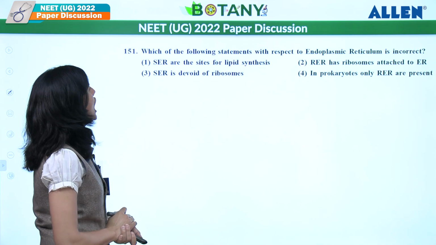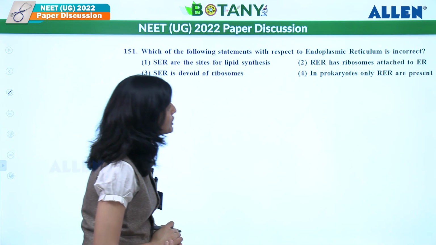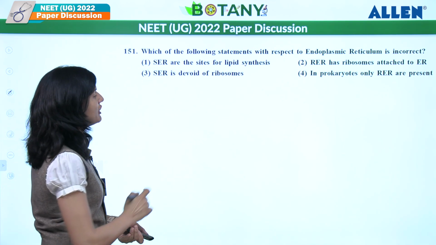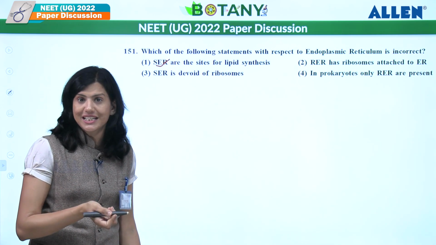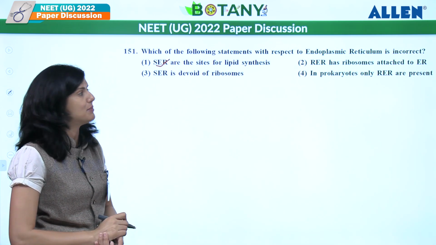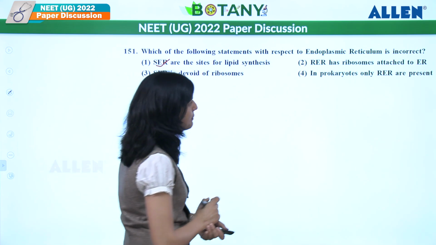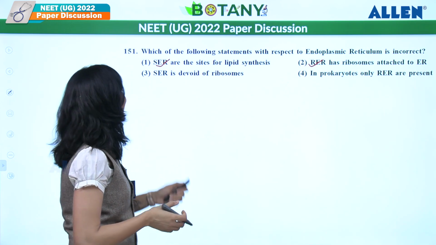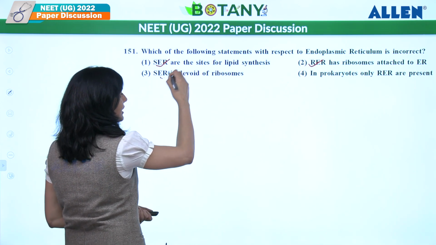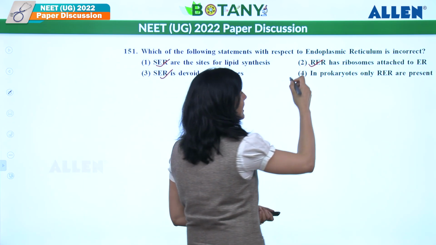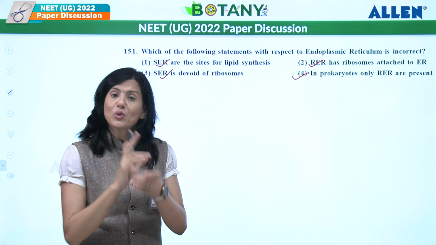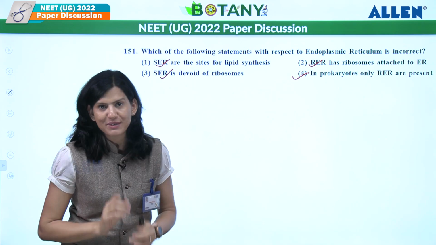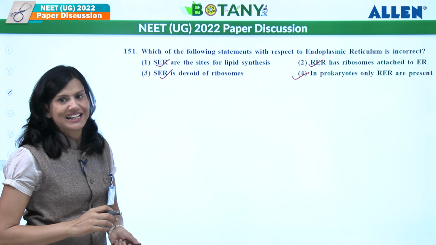Let's see the next. Which of the following statements with respect to endoplasmic reticulum is incorrect? Okay. SER, site for lipid synthesis, correct. RER for protein and SER, smooth endoplasmic reticulum, is for lipid. RER has ribosomes attached to ER, correct. They are rough because ribosomes are attached to them. SER is devoid of ribosomes, that is also correct. And in prokaryotes, only RER is present. You know that. Prokaryotes have only plasma membrane. Membrane-bound organelles in prokaryotes are not present there. So over here, the 4th is the incorrect statement.